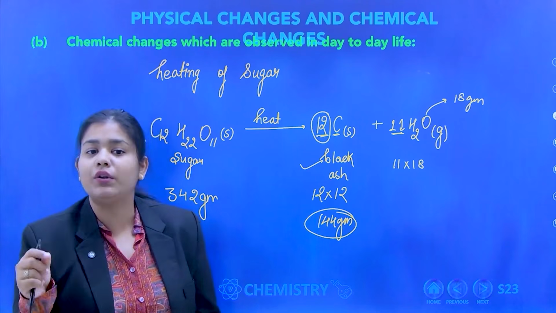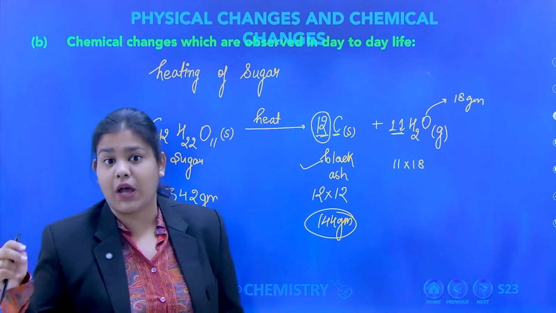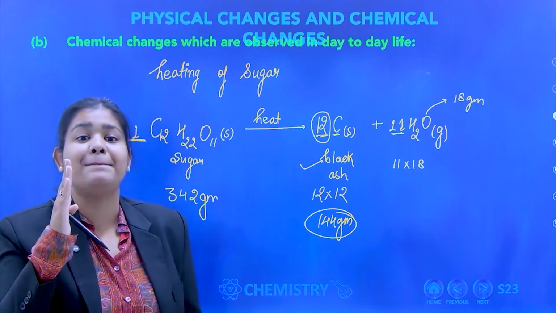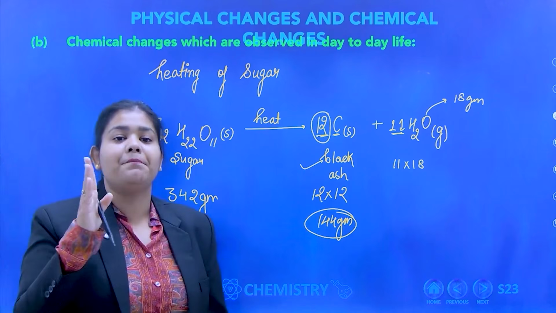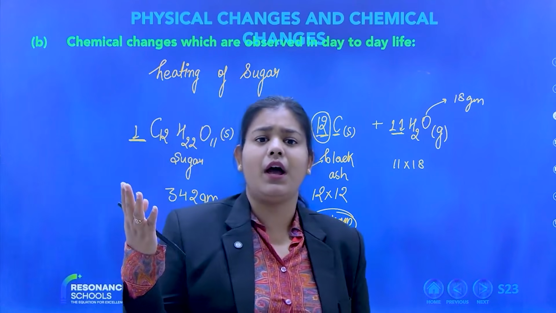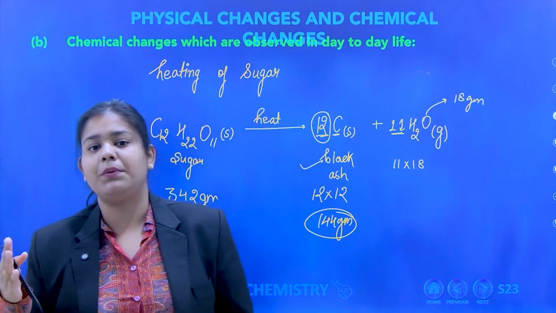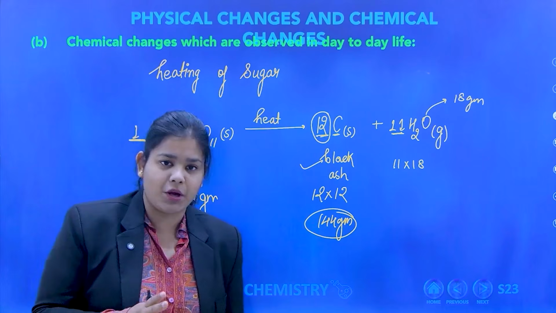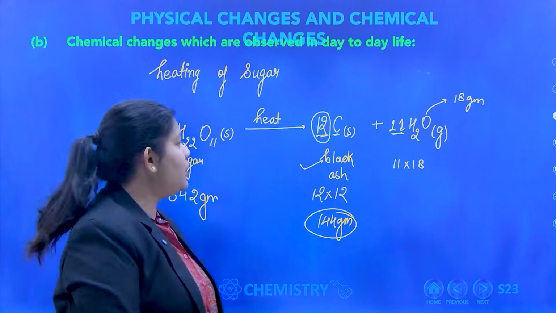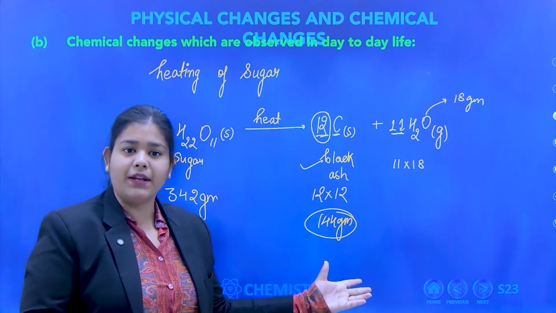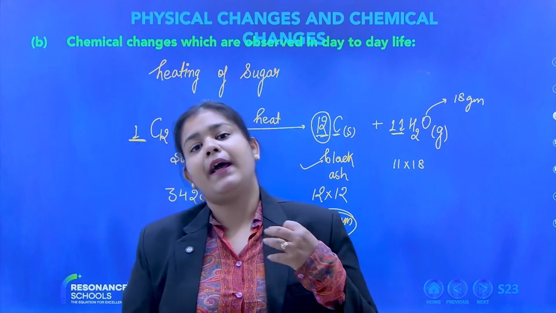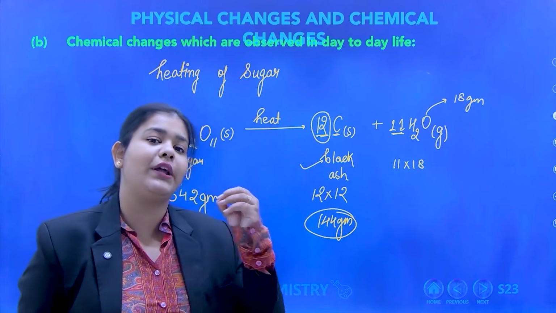Ma'am, how do you know that I am getting 11 water molecules or 12 carbon? Again I am saying, I got to know about this by balancing of reaction, and balancing of reaction you will be learning in the higher classes, in the 9th or 10th class. Don't worry about the balancing or all these mathematical things. This is not in your syllabus, but by covering these things I want to tell you the concept.